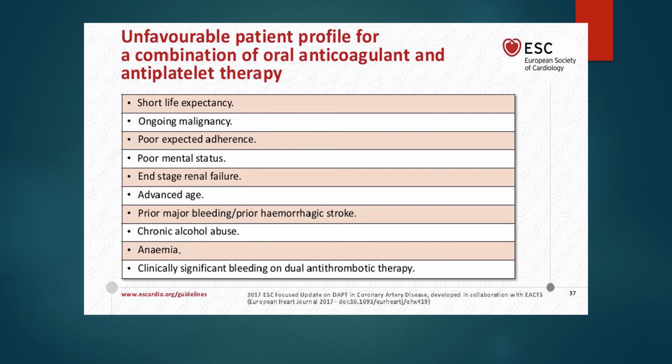In which patients should you not combine oral anticoagulant and antiplatelet therapy? The patient with short life expectancy, for example, cancer or something like this, patient with ongoing malignancy, poor expected adherence or compliance of the patient on medical treatment and follow-up, poor mental status. If the patient has end-stage renal failure, or advanced age, these groups of patients may have a high bleeding risk. Prior major bleeding, prior hemorrhagic stroke, you should not combine oral anticoagulant and antiplatelet therapy in this group of patients. Patient with chronic alcohol abuse, patient with anemia and a clinically significant bleeding on dual antithrombotic therapy before. If the patient has a history of this, do not combine anticoagulants and antiplatelet therapy.